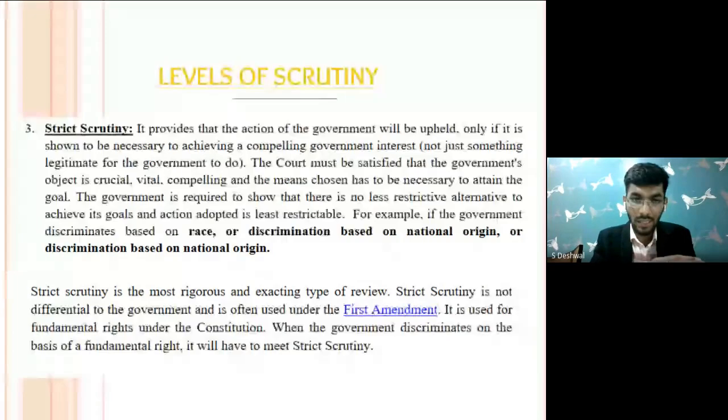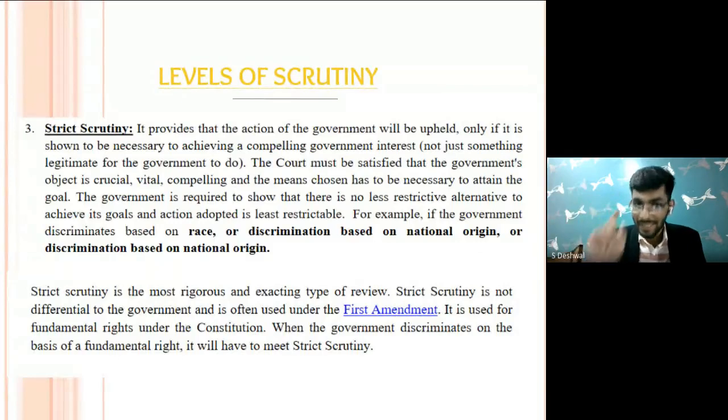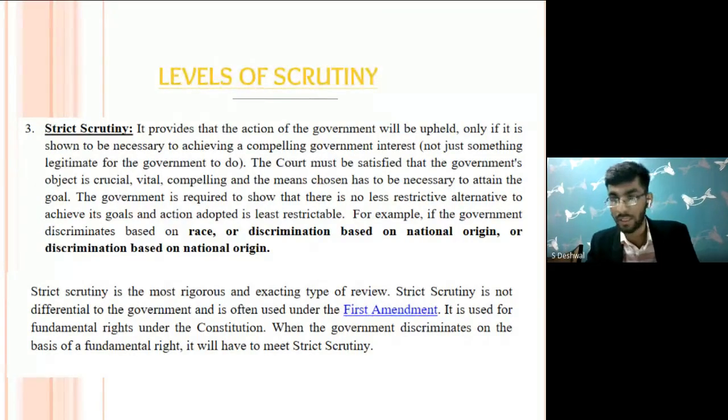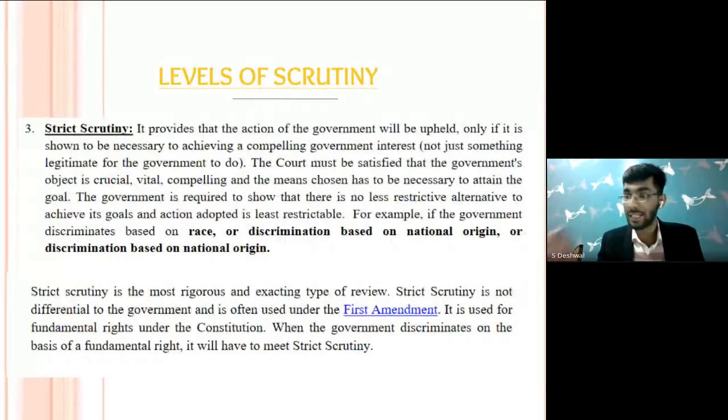And the court adopts this whenever there is violation of fundamental rights. So I'm reading it for the convenience of the entire class. It provides that the action of the government will be upheld only if it is shown to be necessary to achieve a compelling state interest, not something legitimate or something important. There is a compelling state interest that the state needs to prove. The court must be satisfied that the government objective is crucial, vital, compelling, and the means chosen has to be necessary to attain the goal.